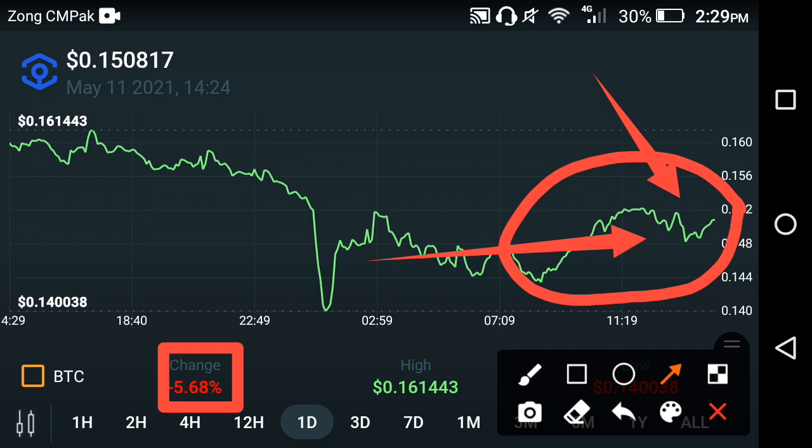So what's your prediction about Ankr coin? My prediction is very positive about Ankr coin because I really like Ankr coin. I'm also a holder of Ankr coin at this time. I know the previous time of the Ankr coin was a bad time, but now the current time of the Ankr coin is the best time. Now it's time to make a profit with the Ankr coin because the Ankr coin is going to the moon. Are you ready for the moon? Let's go to the moon. Ankr coin, start pumping. What's your prediction?